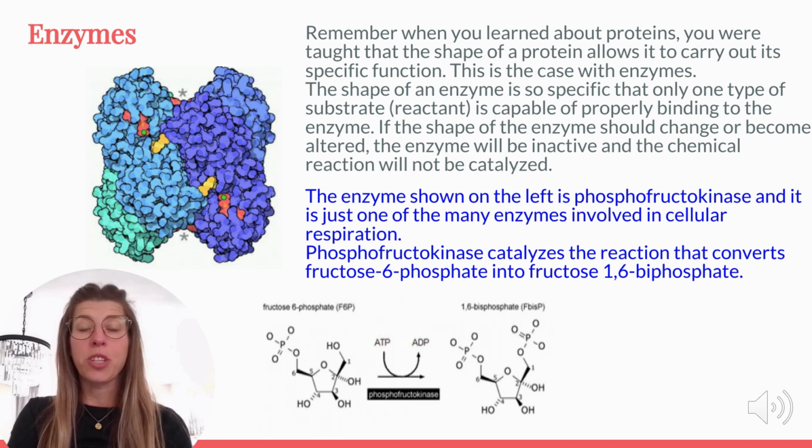Take phosphofructokinase, for example. This enzyme plays a key role in cellular respiration, catalyzing the conversion of fructose 6-phosphate into fructose 1,6-bisphosphate. It's just one of many enzymes working behind the scenes to keep our cells energized.